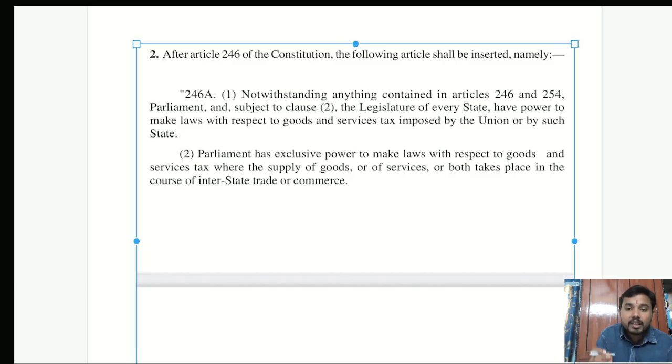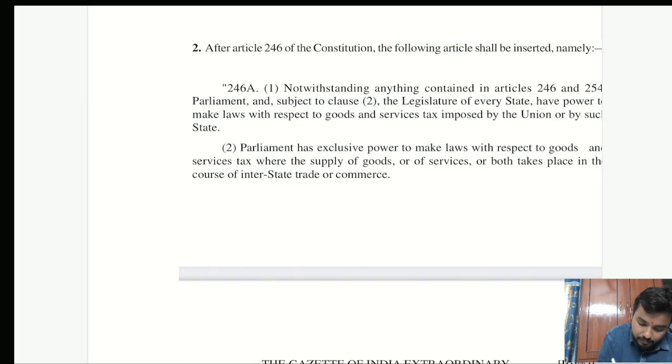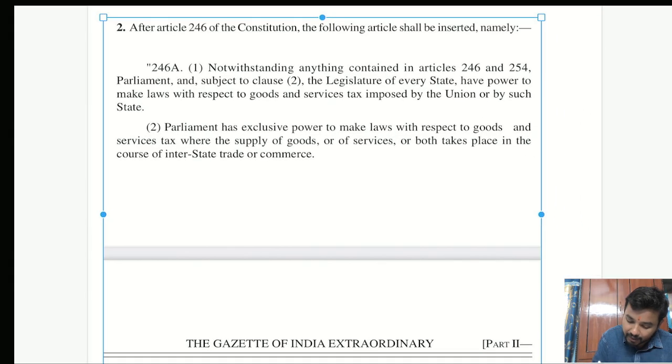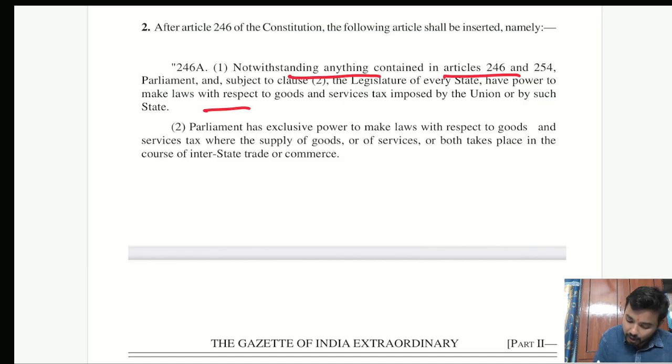If the intention of the lawmaker, or of the Parliament, was to give the power subject to the recommendations made under Article 279A, they would have used such words in Article 246A. See, if you observe here, Parliament and the legislature of every state have power to make laws with respect to goods and services tax.